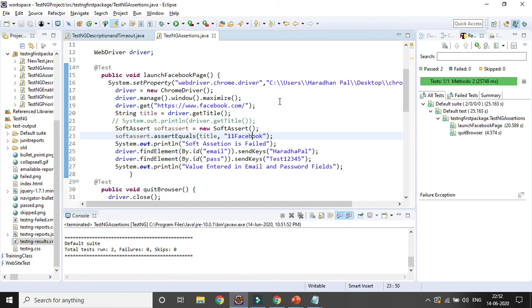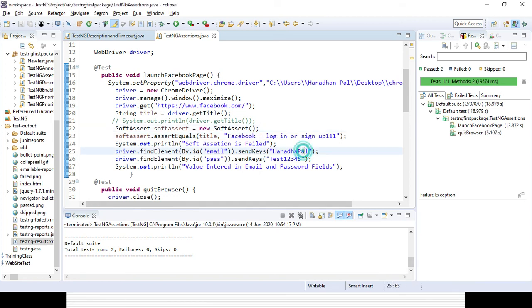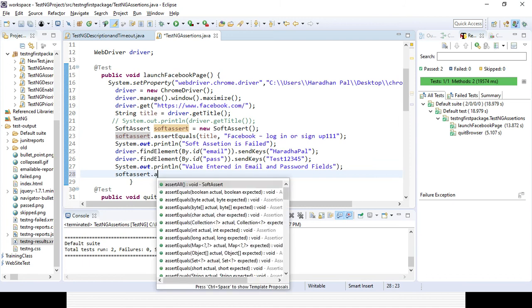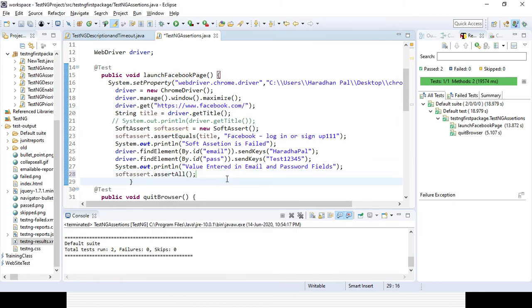So both the test cases are still getting passed. Maybe something is wrong, and I need to fix that. Here you can see the test case is getting passed all the time because we did not use assert all. I need to use assert all so that it will fail. Otherwise, all the steps will not get validated. That is the reason it is getting passed every time.